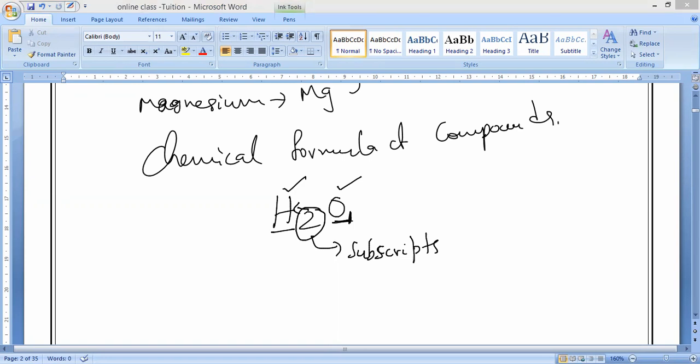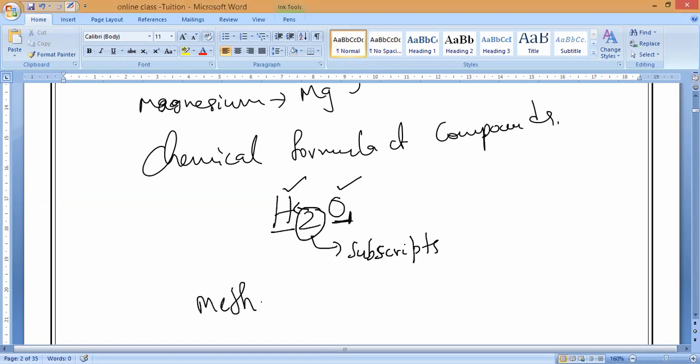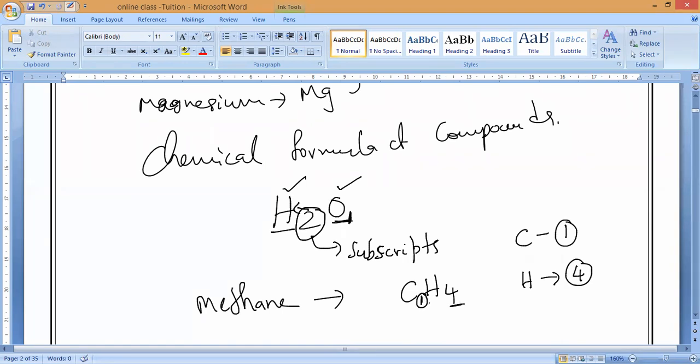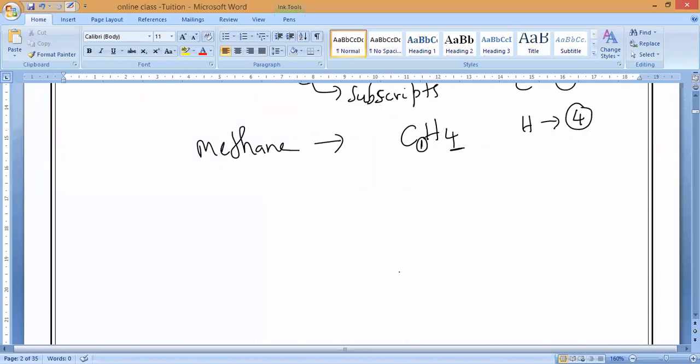One more example: methane. What is the formula? CH4. What is the subscript here? Carbon, how many atoms? One atom. Hydrogen, four atoms. Understand? The number one is not mentioned here, but it is one only.